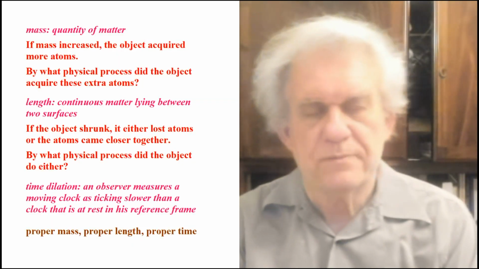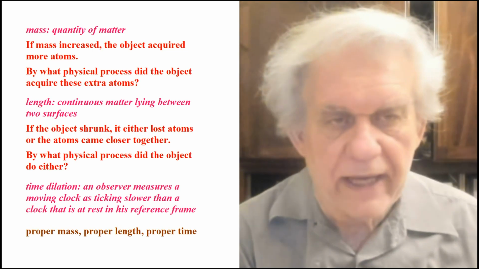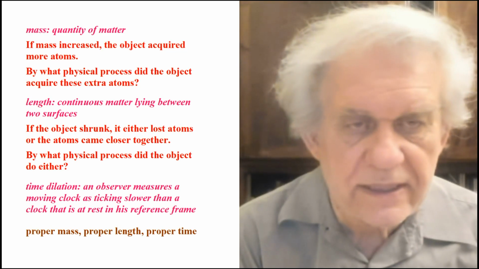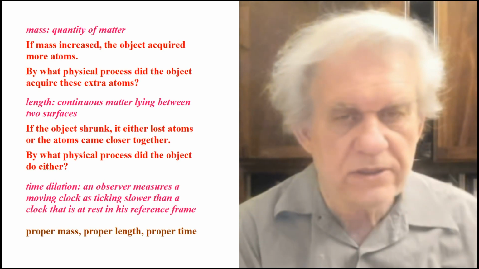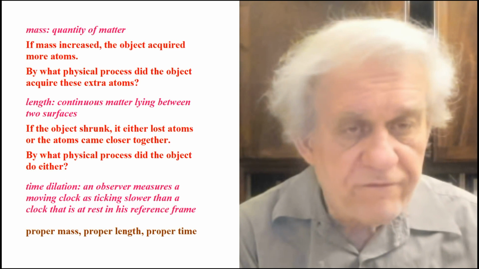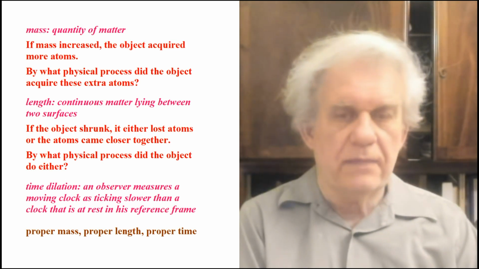Okay, so these are the questions that I have for all these special relativists, right? Mass, quantity of matter, or measure of quantity of matter, right? If mass is increased, the object acquired more atoms. Okay, that's what they're saying. Okay, by what physical process did the object acquire these extra atoms? That's all you have to answer. Just tell me the physical process.